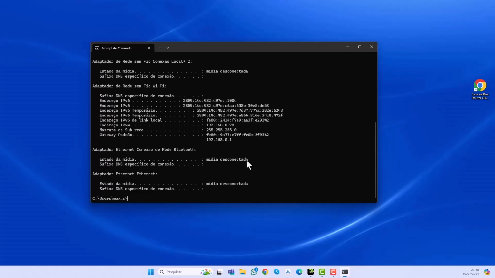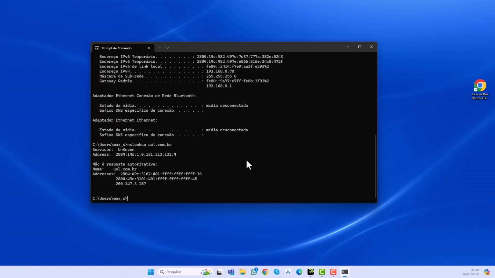If I want to get to the UOL website or any other website, it also is based on a computer, and then there's the IP address. The computer's IP is like a personal ID. So I'm going to type here nslookup. That's another command. And type here UOL, and it's going to bring it to me. It will change this name into an IP address.